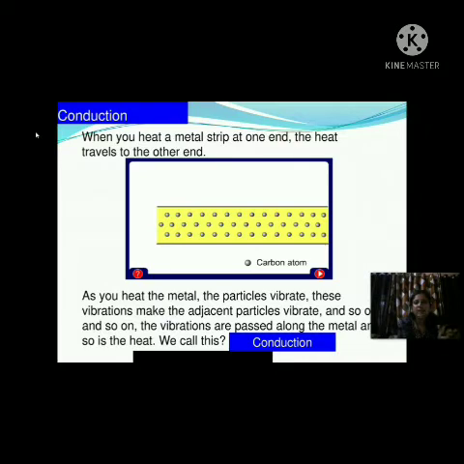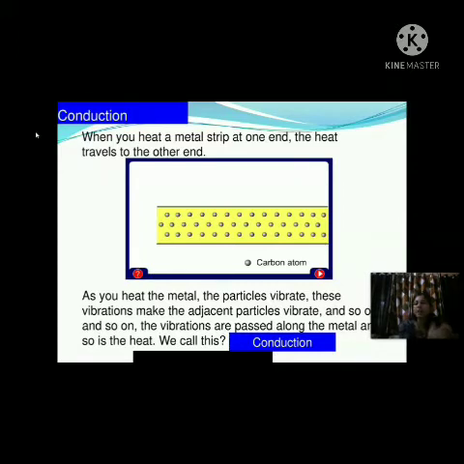So see, when you heat a metal strip at one end, the heat travels to the other end. This is the activity which is given in your NCERT book also. This activity is related to the process of conduction, the transfer of heat in solids. Actually, what happens inside that metal strip when we heat it at one end? As you heat the metal, the particles vibrate. These vibrations make the adjacent particles vibrate, and so on and so on.